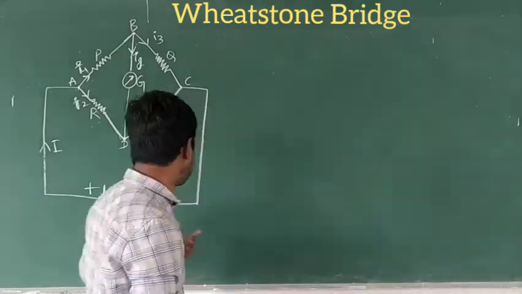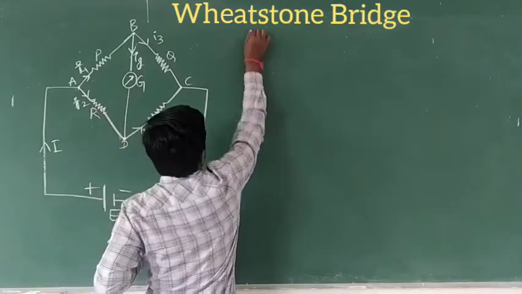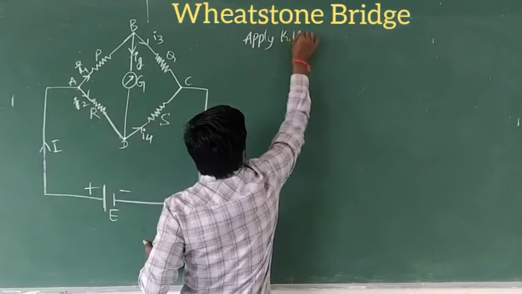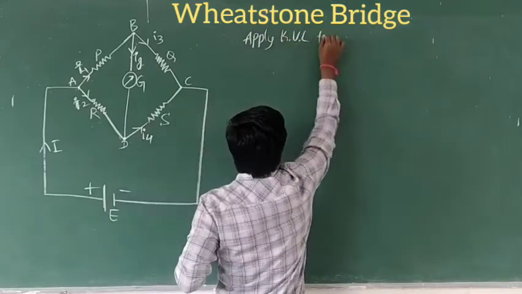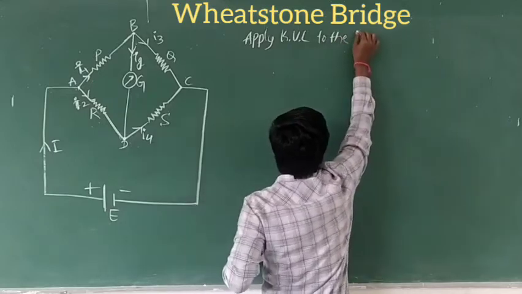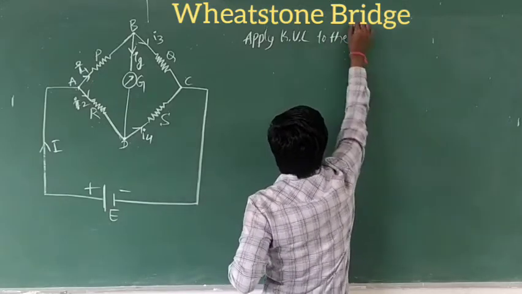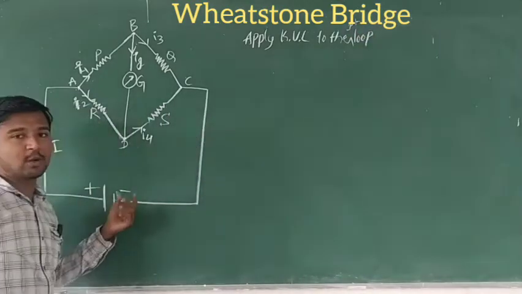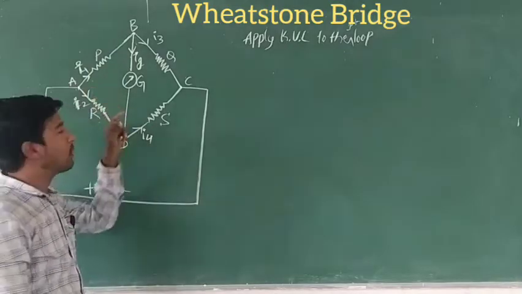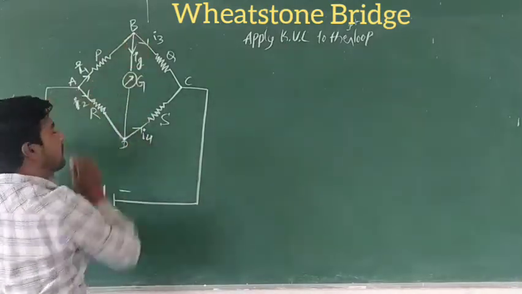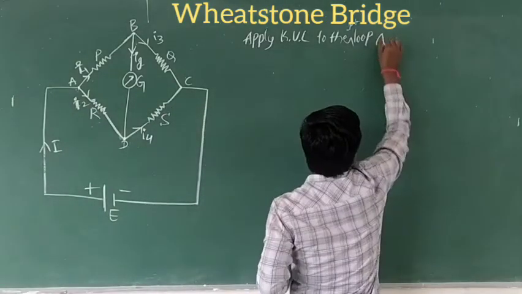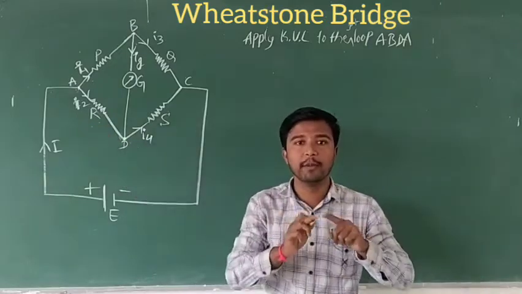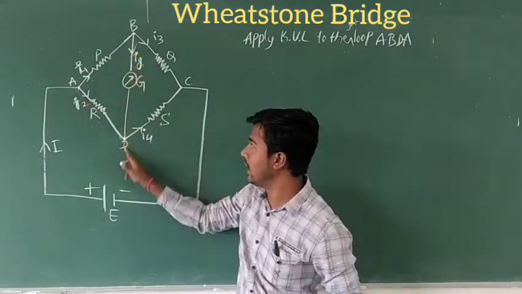So what will happen? Now apply Kirchhoff voltage law, KVL, to the first loop. We have to take the first loop, or first mesh, in the network, that is A, B, D, A. This is one loop, meaning a closed path, A, B, D, A.